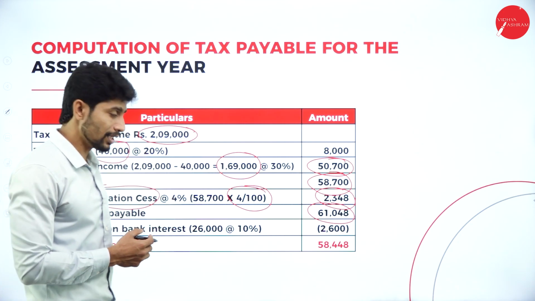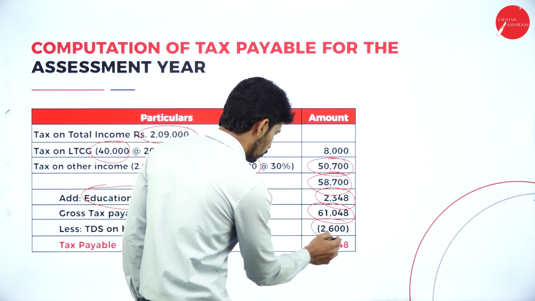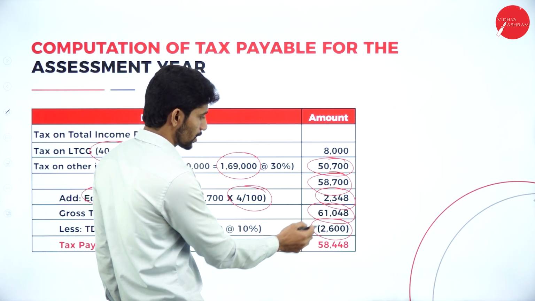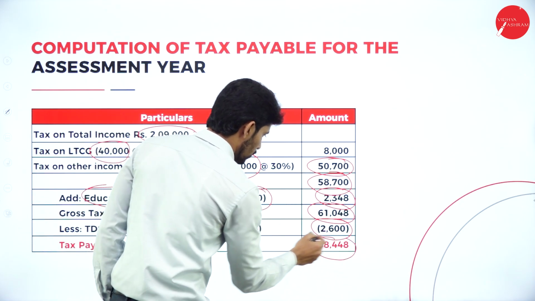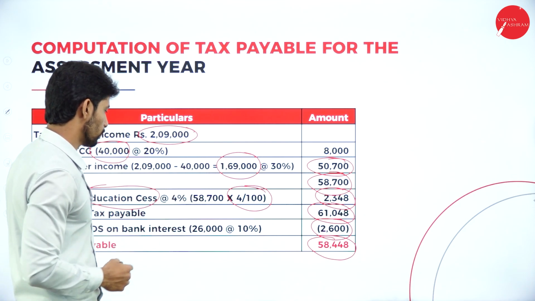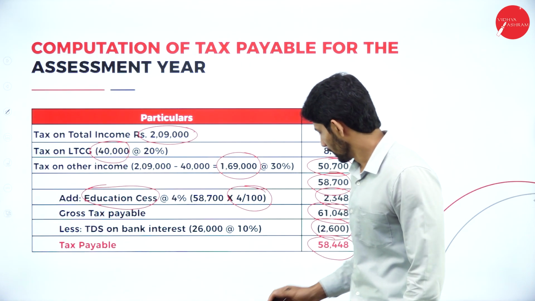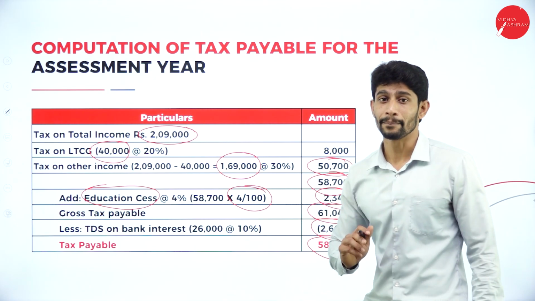TDS was deducted on bank interest. So what was the TDS deducted? It is rupees 2,600. So deduct this 2,600 from 61,048. The balance you will get is 58,448. That amount is called what? Tax payable. This 58,448 is called tax payable.